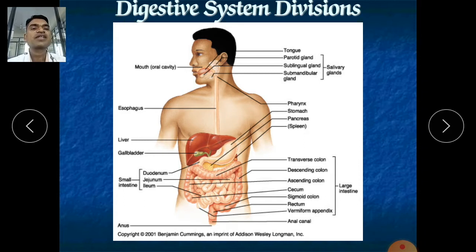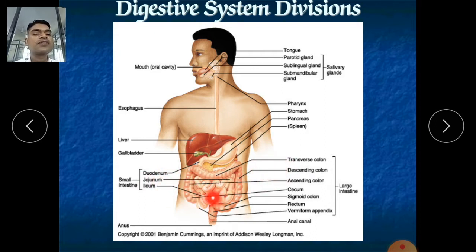Again, we will summarize. This is the mouth, after that the tongue, then the parotid gland, sublingual gland, and submandibular gland. There are 3 types of glands. After that, pharynx, esophagus, stomach, pancreas behind the stomach, and the spleen is also another element. After that, liver, gallbladder, small intestine with 3 parts, duodenum, jejunum, ileum.